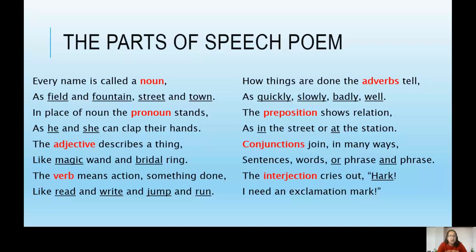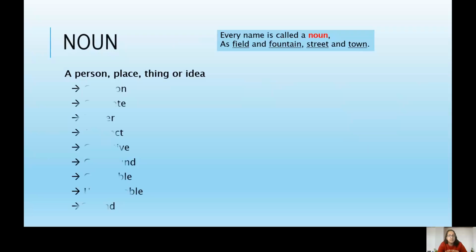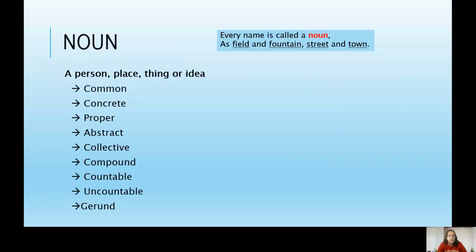Let's start with the noun. A noun is basically a person, place, thing, or idea. There are lots of different types of nouns. A common noun refers to things in general, like man, woman, road, park, town, shop. It's the general word for something rather than a specific person or place.